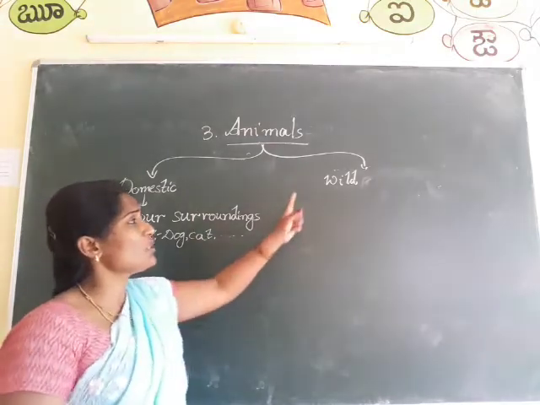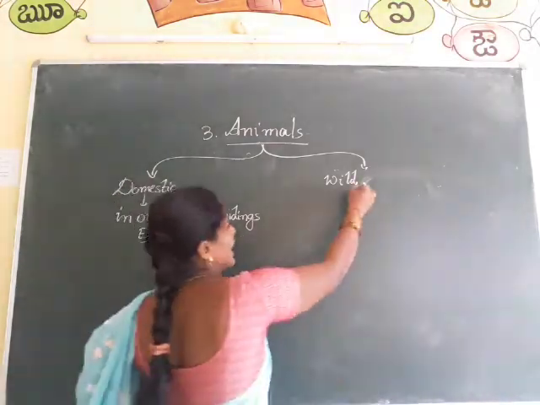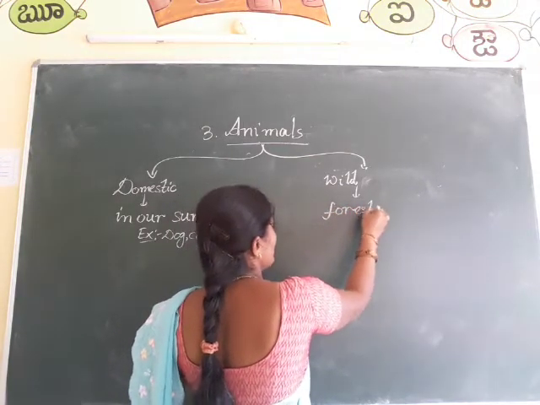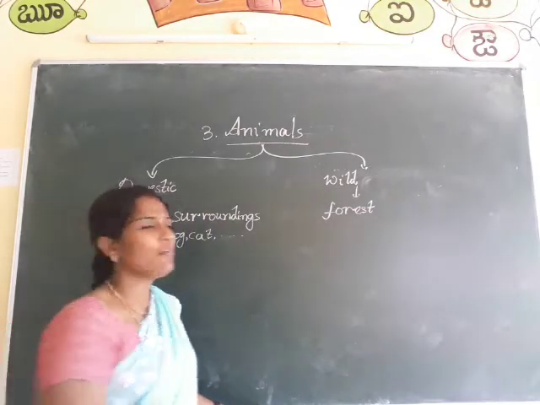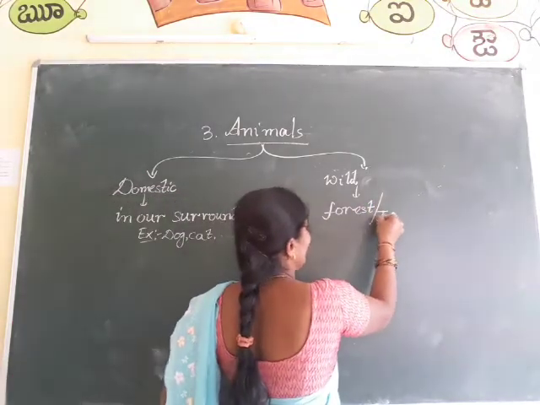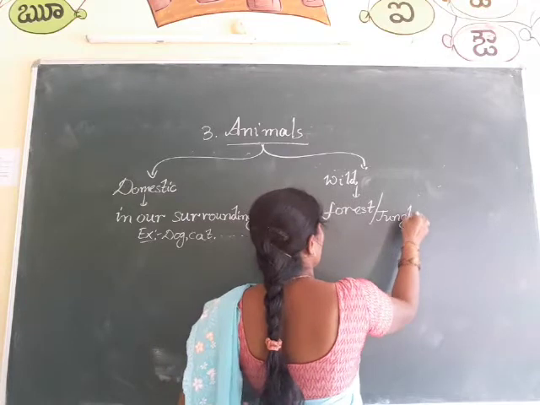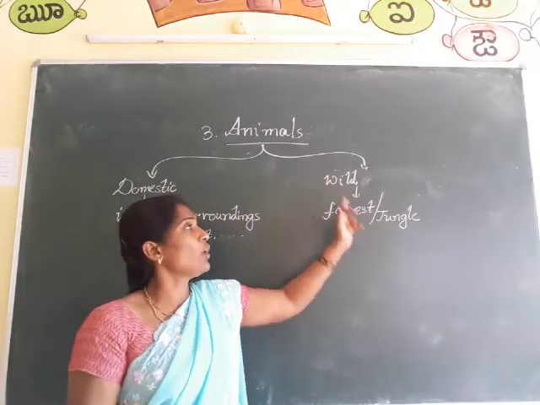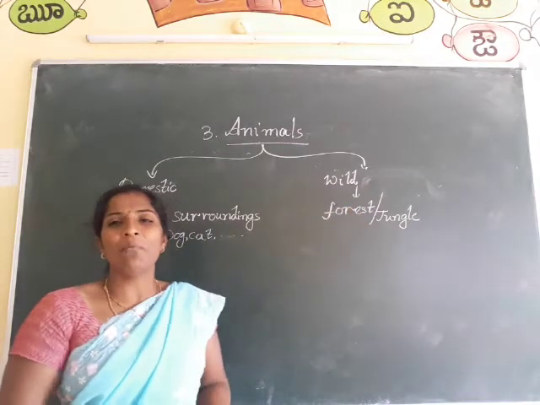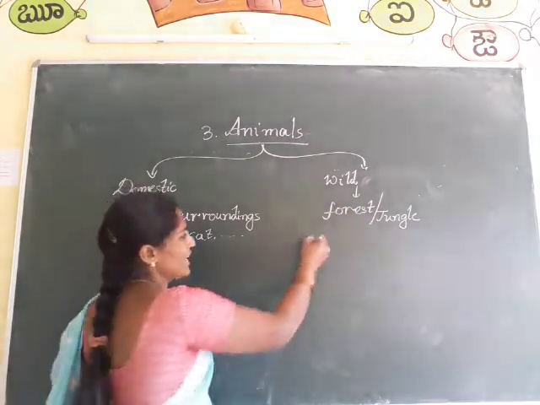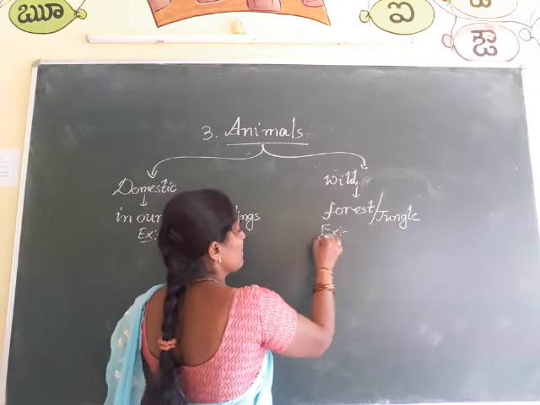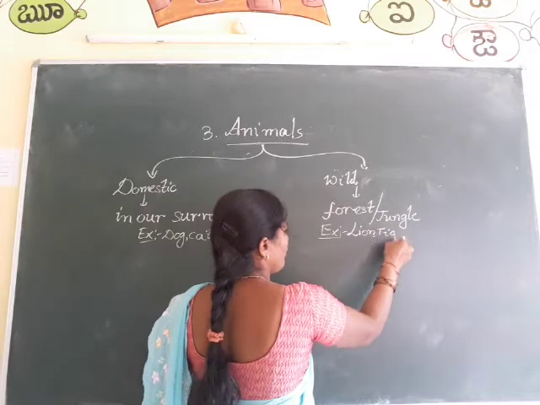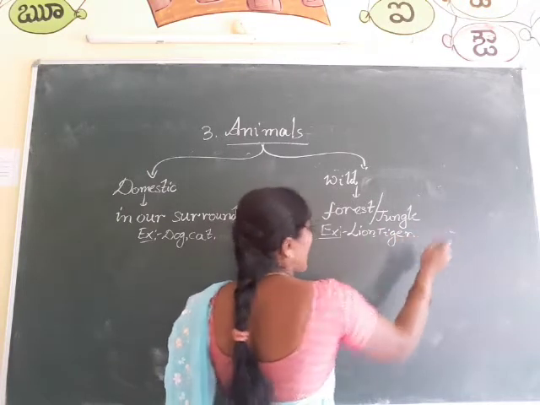And coming to the wild animals, these animals can live in the forest. F-O-R-E-S-T, forest. Another name for the forest is jungle. The animals living in the forest or jungle we call wild animals. Come on, say some examples of these wild animals, children. Example: lion, tiger, giraffe, zebra, bear, etc.